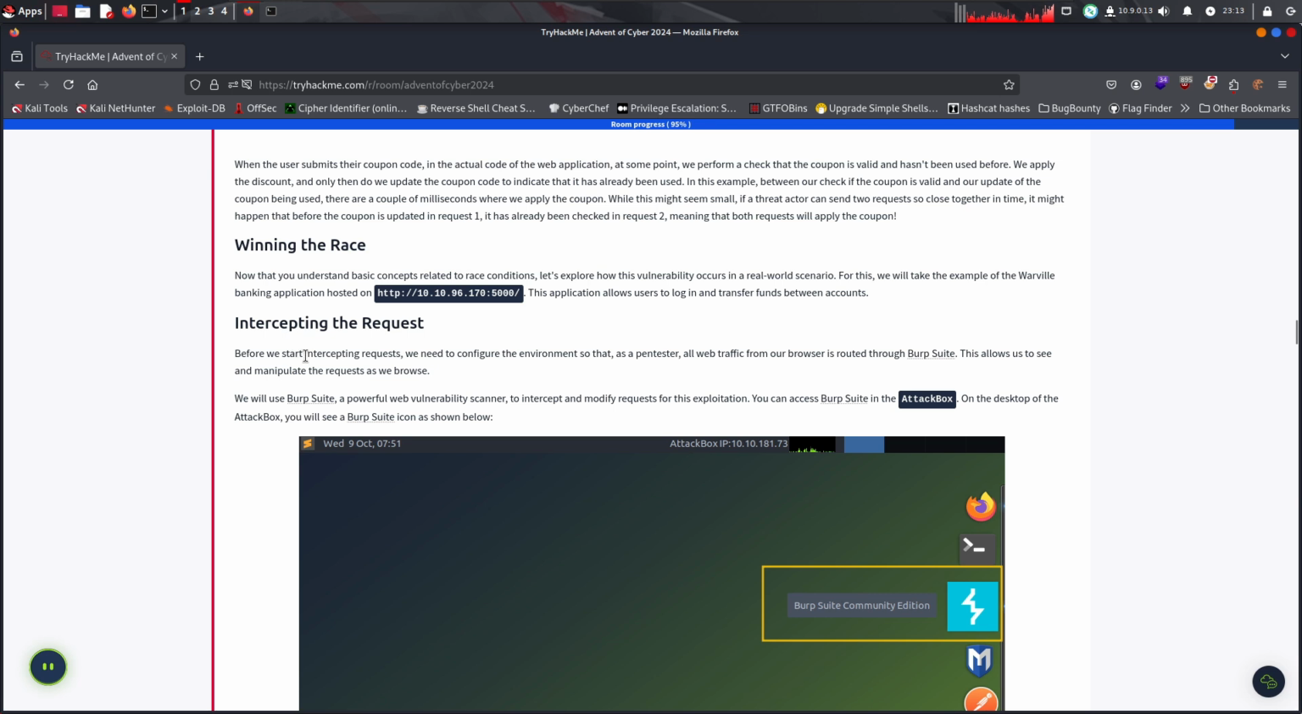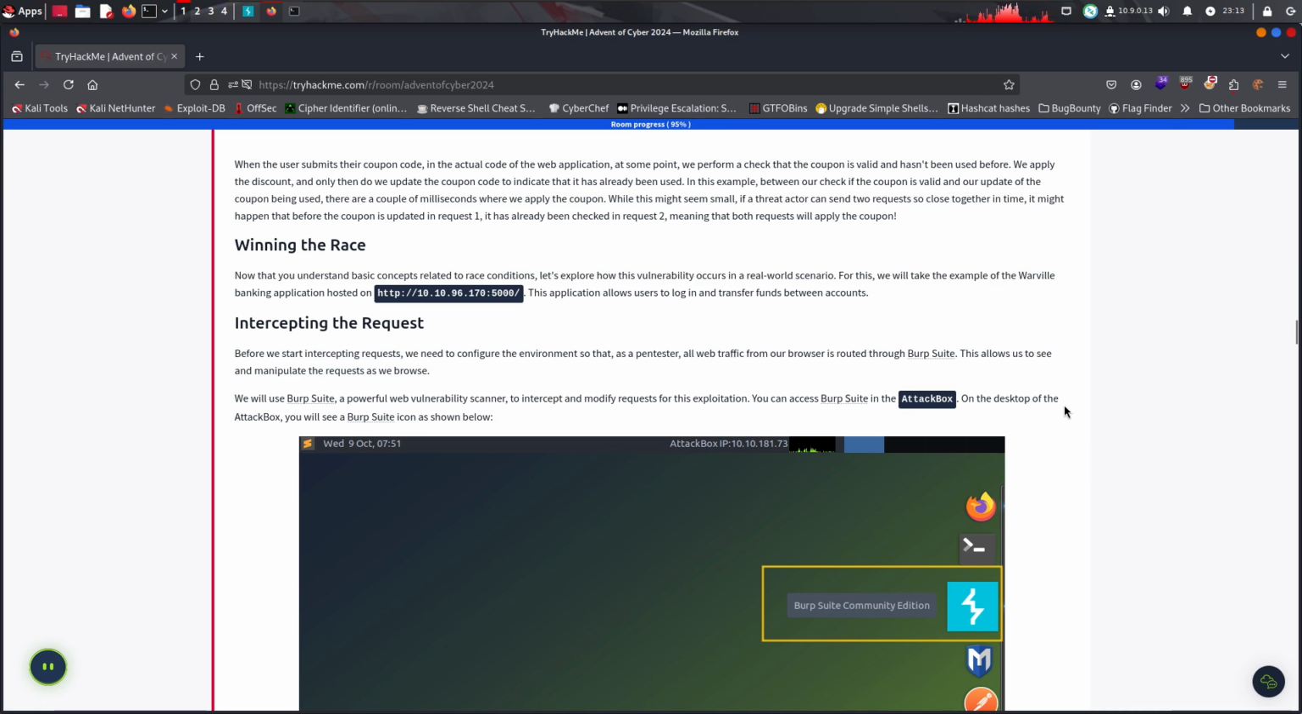This is going to load for a while. Before we start receiving requests, we need to configure the environment so that, as a pen tester, all the web traffic from our browser is routed through Burp Suite. This allows us to see and manipulate requests as we browse. We'll use Burp, a powerful web scanner, to intercept and modify requests.